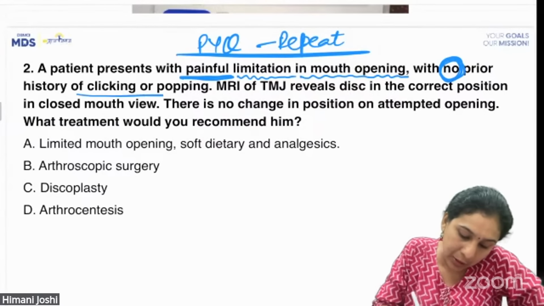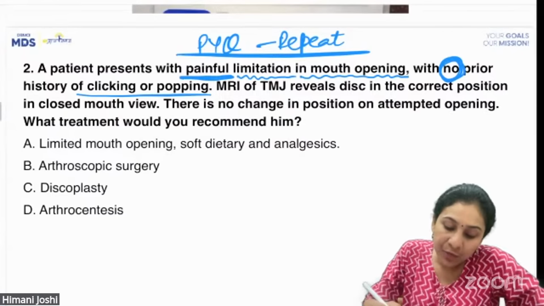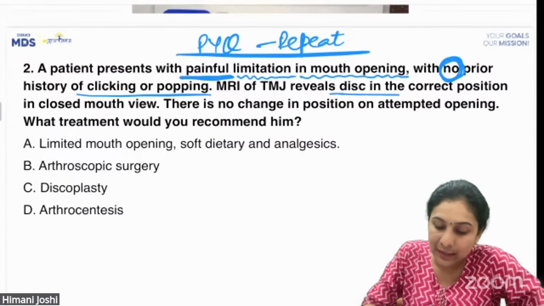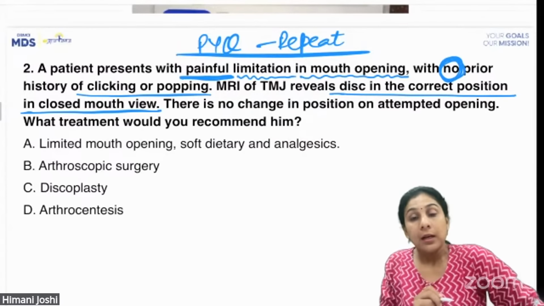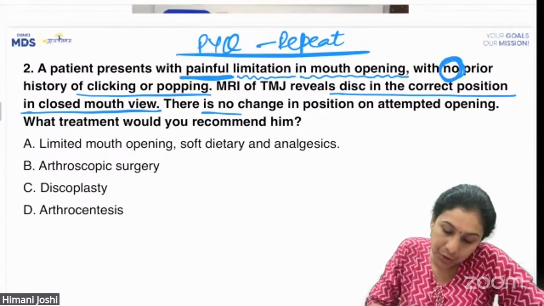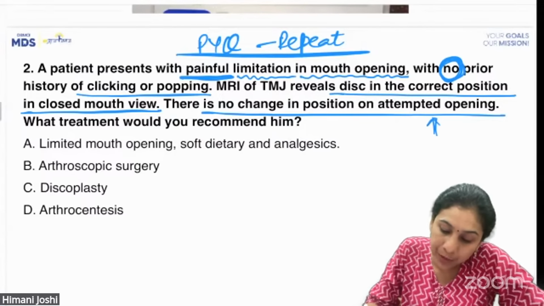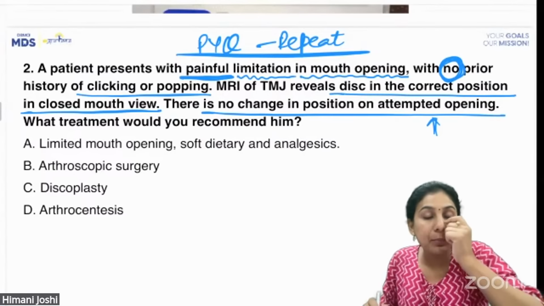With no prior history of clicking or popping. MRI of TMJ reveals the disc in the correct position in closed mouth view. There is no change in position on attempted opening. What line of treatment would you recommend him?